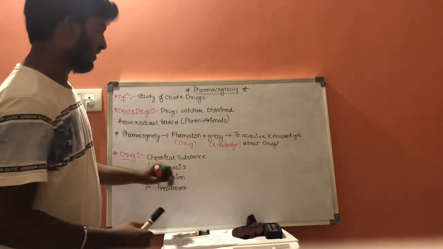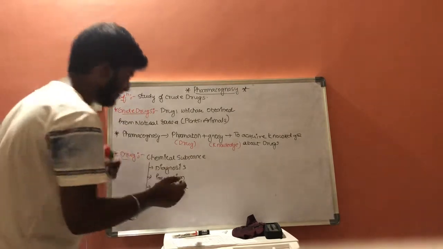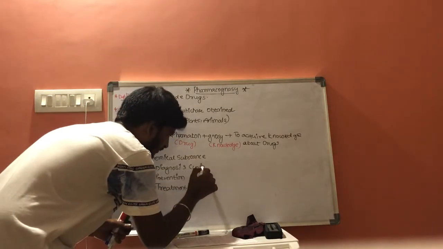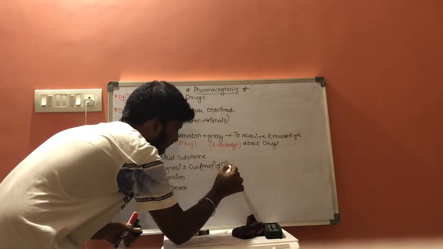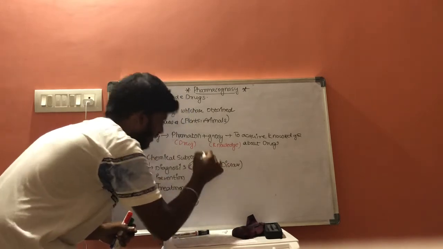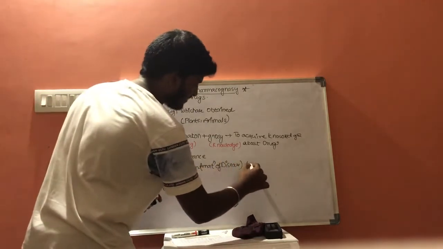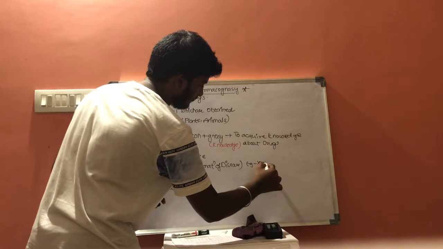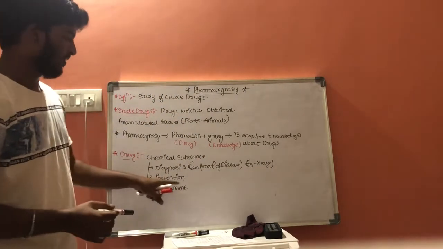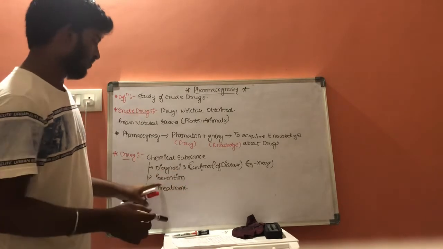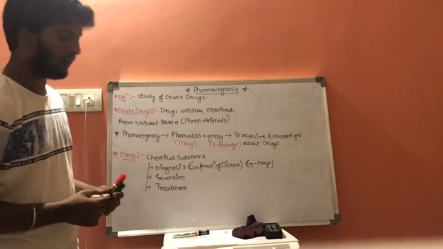Now, what is diagnosis? Diagnosis is a procedure for confirmation of disease. This can be done, for example, by X-rays. Prevention is a method to overcome the disease, and this can be done by vaccines.